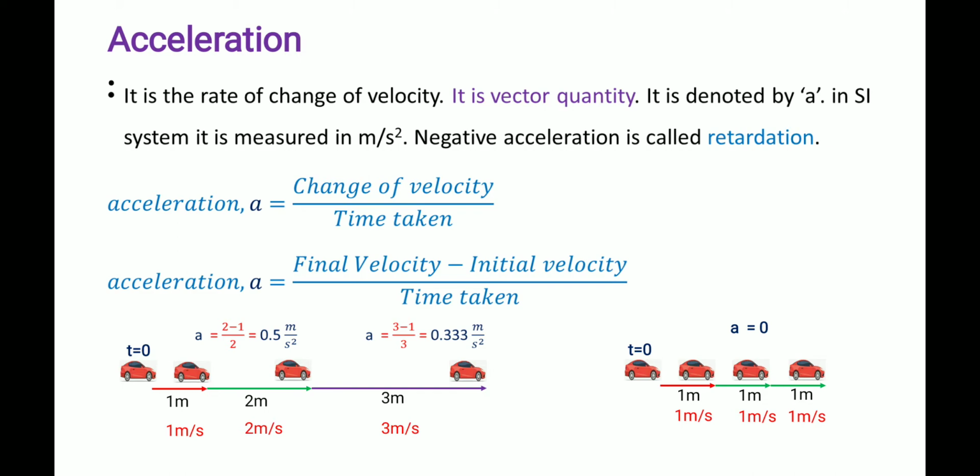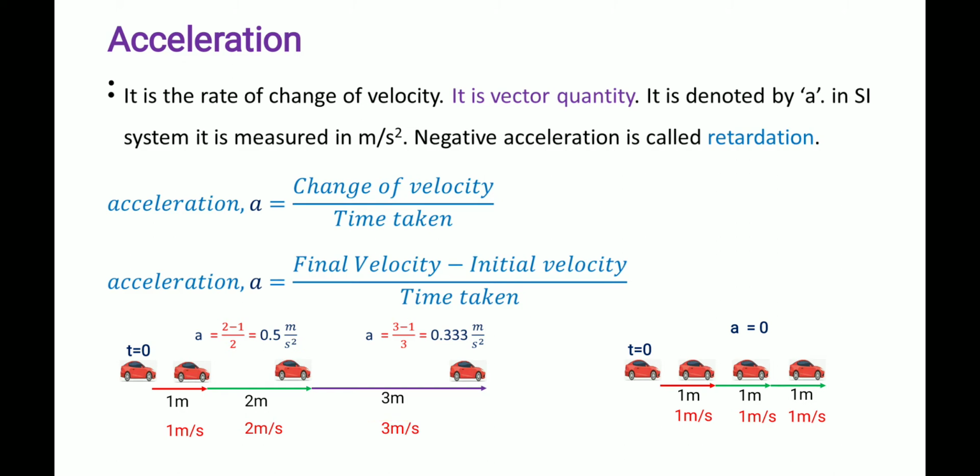See this example here. Assume that at the point t equal to 0, it is here. Then in the first 1 second it is moving 1 meter. In the next second it is moving 2 meters. In the third second, it is moving 3 meters.